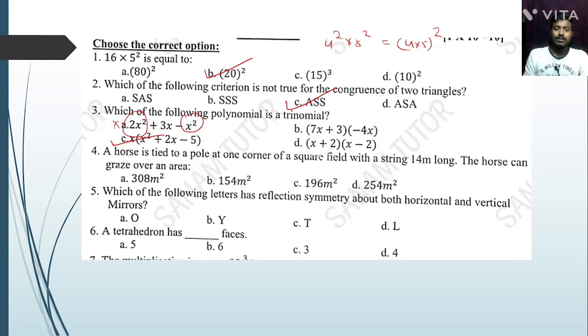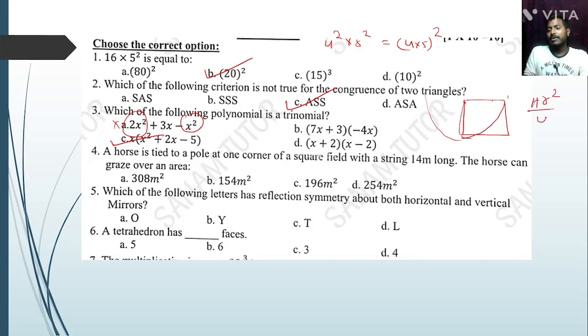A horse is tied to a pole at one corner of a square field. Okay, this is a square field and a horse is tied at one corner. Then with a string of 14 meter length, the horse can graze over this area. It means a quarter circle, so the area is pi r square divided by 4.